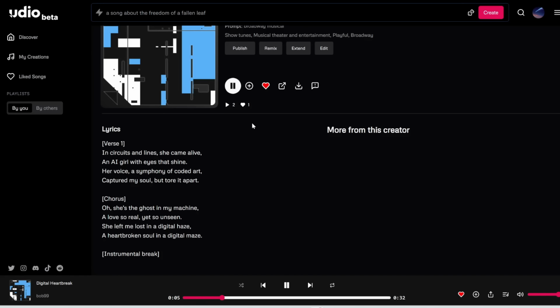In circuits and lines she came alive, an AI girl with eyes that shine. Her voice a symphony of coded art, captured my soul but tore it apart. Oh, she's the ghost in my machine, a love so real yet so unseen. She left me lost in a digital haze, a heartbroken soul in a digital maze.